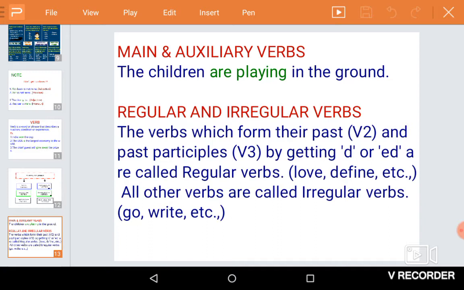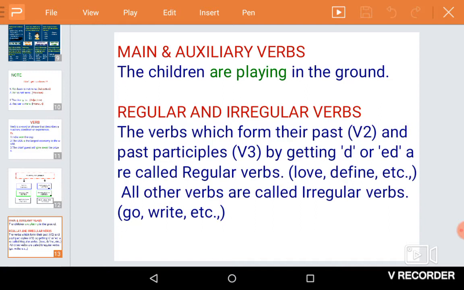See here, the children are playing in the ground. Here, the main action is done by the verb play. So, play is the main verb. Are supports the main verb play. So, are is a helping or auxiliary verb here.